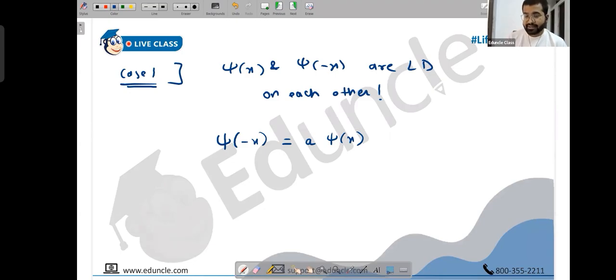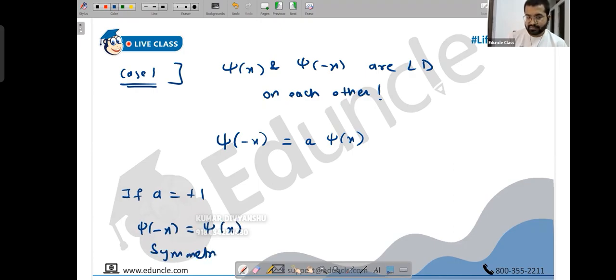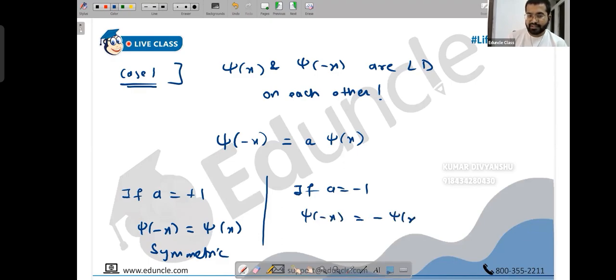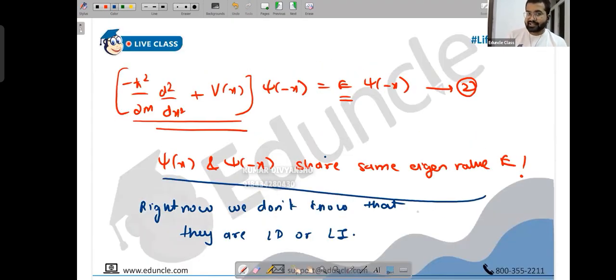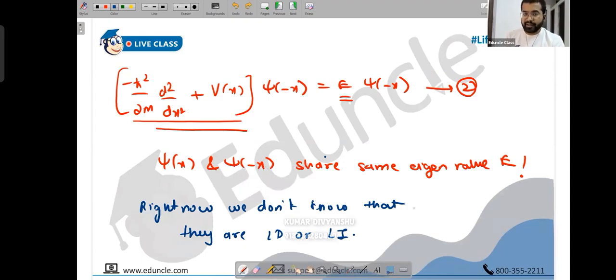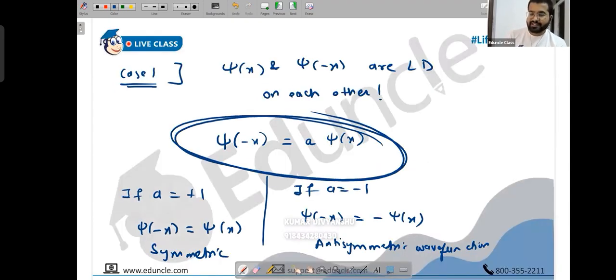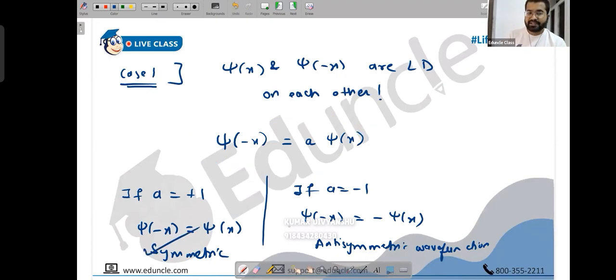And if a can be anything, then it's simple. If a is plus 1, psi of minus x equals psi of x, so you get a symmetric wave function. If a is minus 1, psi of minus x equals minus psi of x, so you get an anti-symmetric wave function. So when the potential is symmetric, psi of x and psi of minus x share the same eigenvalue. We don't know whether they are dependent or independent. If they are dependent, then infinitely many combinations are possible. Out of those, one combination is symmetric and one is anti-symmetric. Copy this, and then we will also see what happens if they are independent.